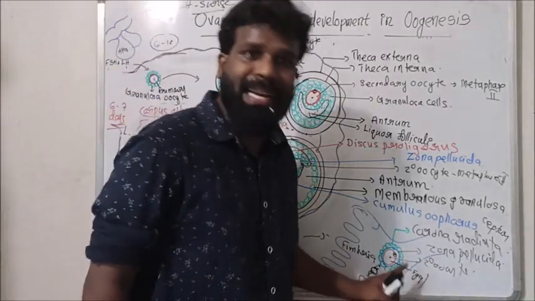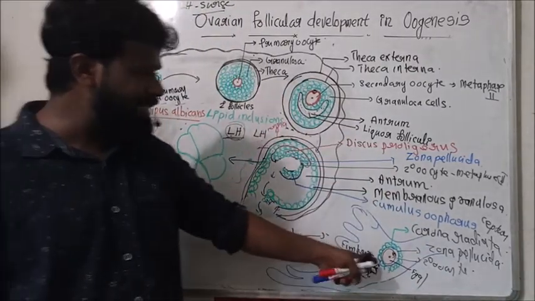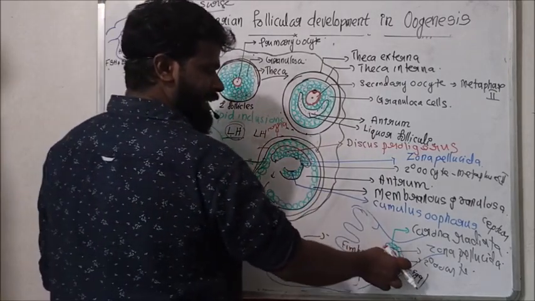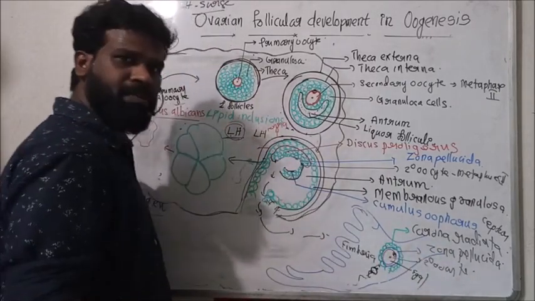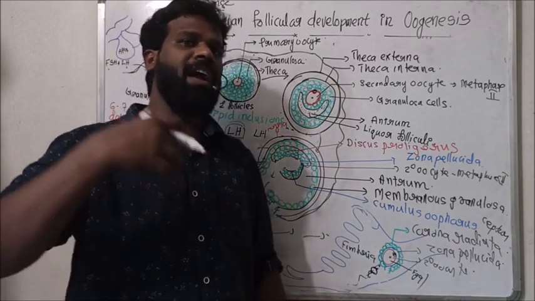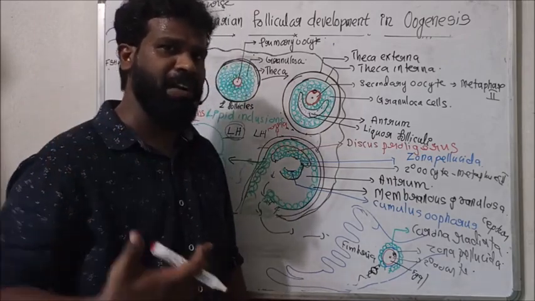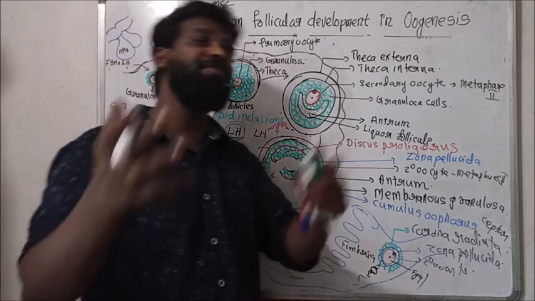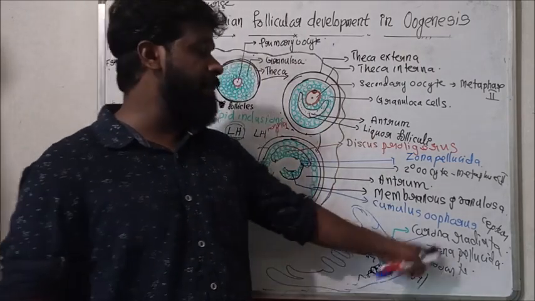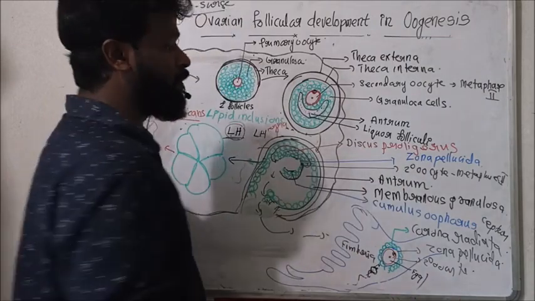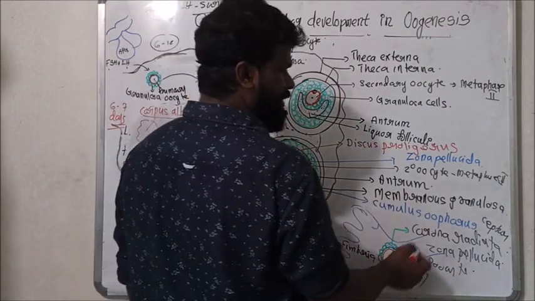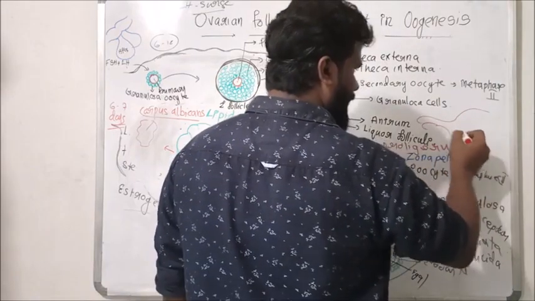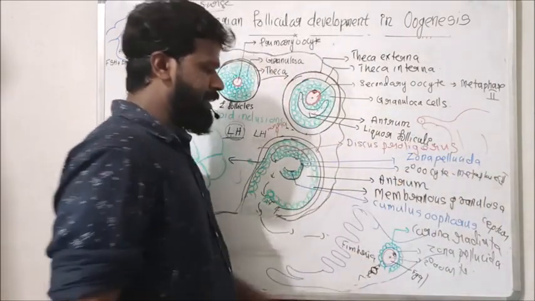But if fertilization happens in the secondary oocyte, it becomes the zygote, and the zygote undergoes division to form a 2-celled embryo, 4-celled embryo, 16-celled embryo and morula, and finally the blastula.